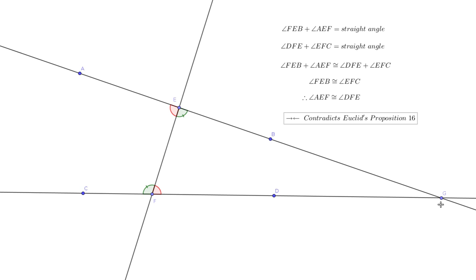And if that point G can't exist, that's another way of saying that those two lines, line AB and line CD, can't intersect. If those two lines can't intersect, it means they're parallel. And so this proves Euclid's proposition 27.